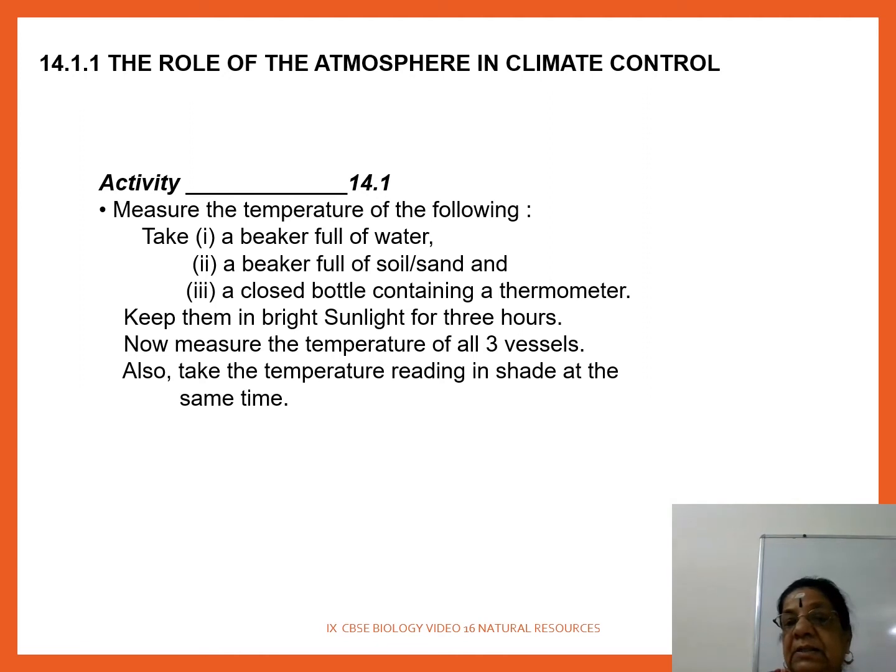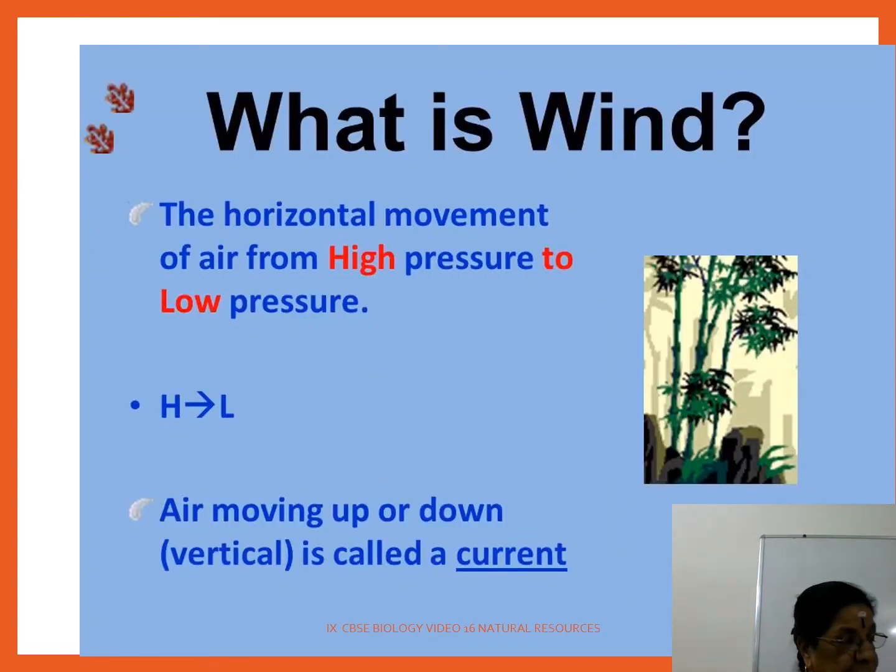Right? Okay, the next one, it is about wind. What is wind nu ketirukku? The horizontal movement of air from high pressure to low pressure. Again I say, horizontal movement of air from high pressure to low pressure, and it is given high to low, H to L na high to low. The air moving up or down is called current. Air moving up or down, vertical move ஆகுது, it is called a current.